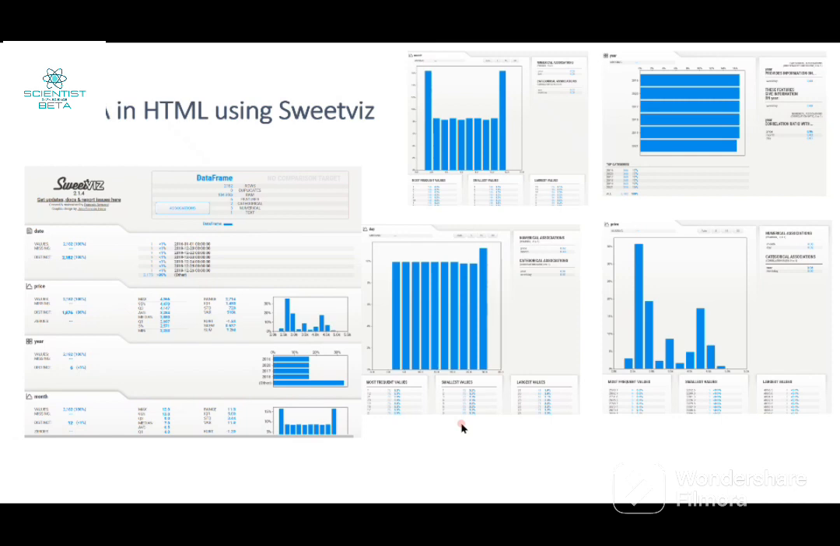So we convert our EDA into HTML. We put EDA into HTML so that a layman can also understand what is hidden inside that data.